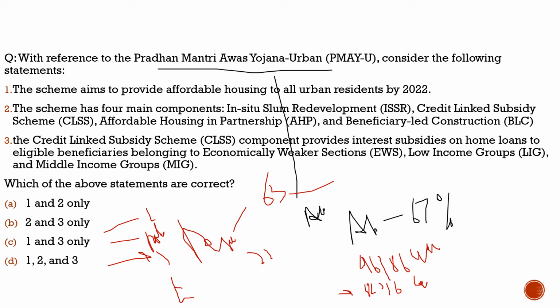First, the budget allocated for the urban local bodies. Second, for the centrally sponsored schemes. And third, the central sector schemes. So these are the three ways in which this budget is allocated.